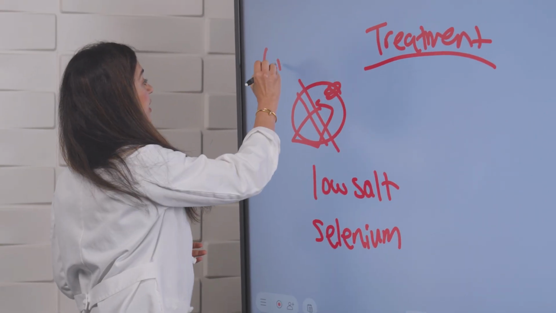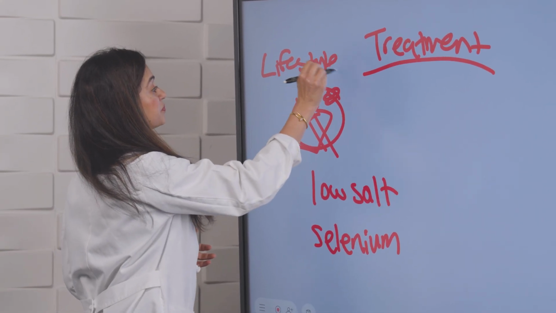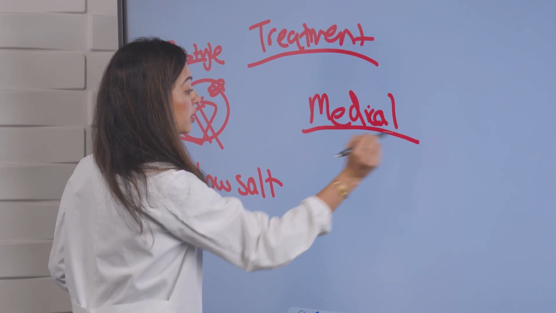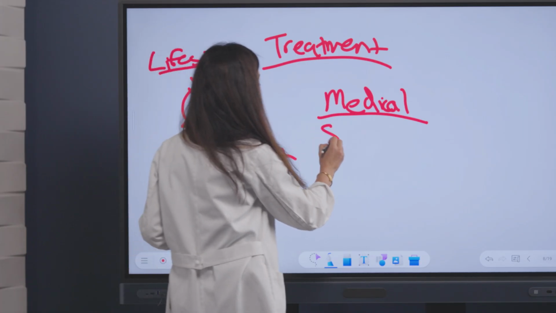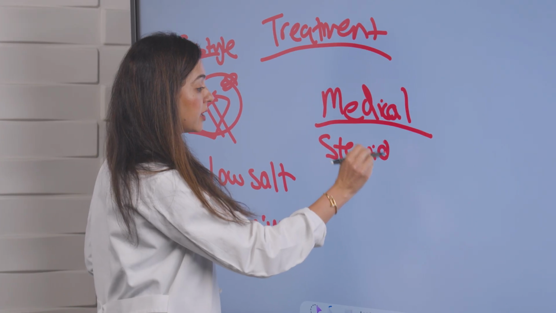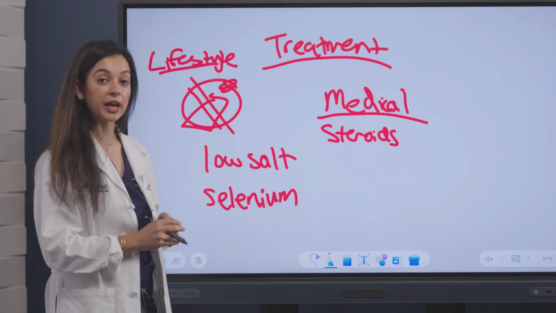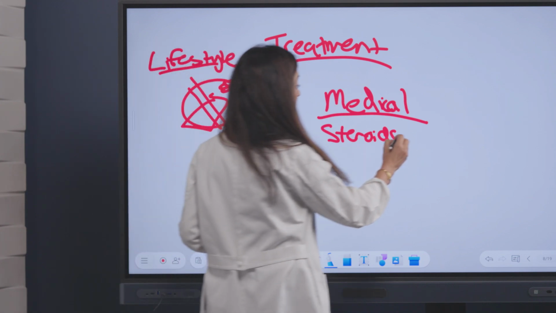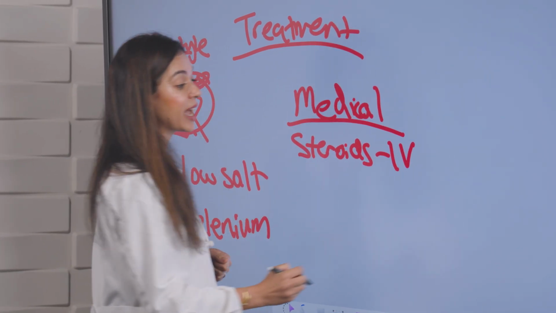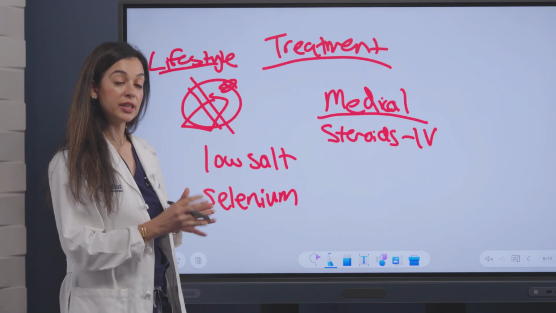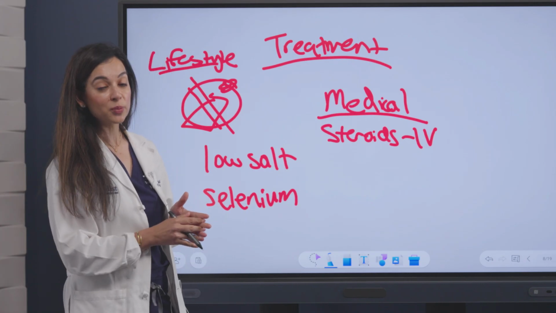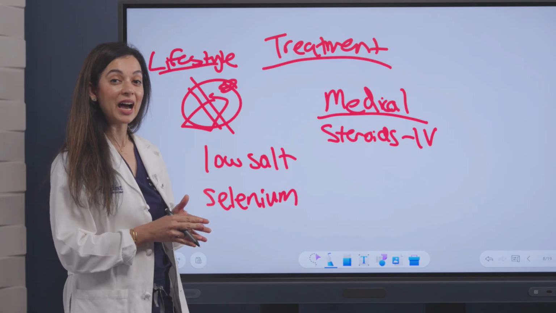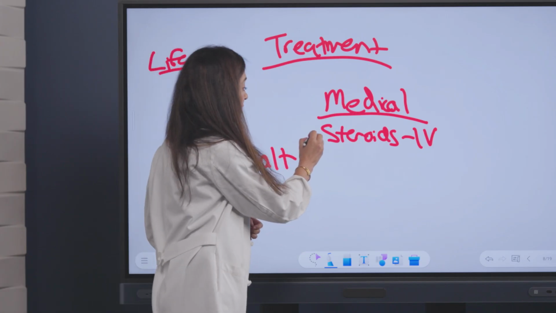So we have some lifestyle things. In addition, there are medical treatment options that we can discuss. Now, prior to 2020, steroids were the mainstay of medical therapy for thyroid eye disease. And in the EUGOGO trials, IV steroids were shown to be more effective and have fewer side effects than oral steroids. And so in the EUGOGO trial, the typical dose is 500 milligrams IV weekly for 6 weeks, followed by 250 milligrams weekly IV for 6 weeks. So steroids can be considered.